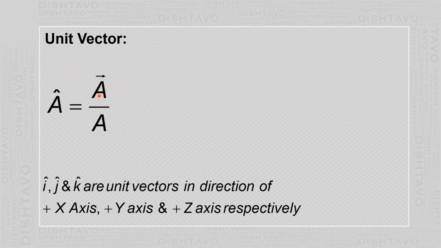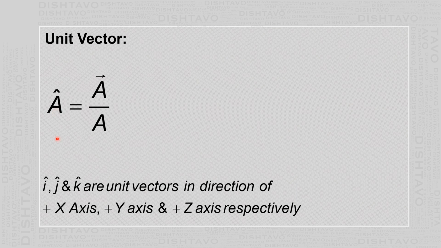Suppose you take a vector and divide it by its magnitude. What results is what is called a unit vector, a vector of magnitude unity, and it is represented as letter A with a cap on the top. So when the cap is written, that means its magnitude is unity. This is what is called a unit vector.